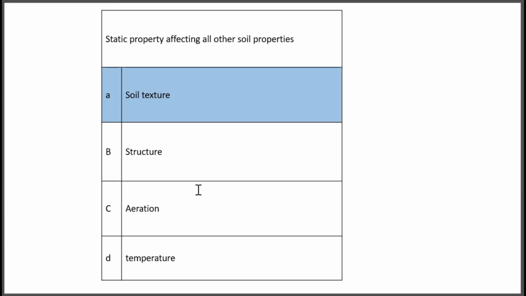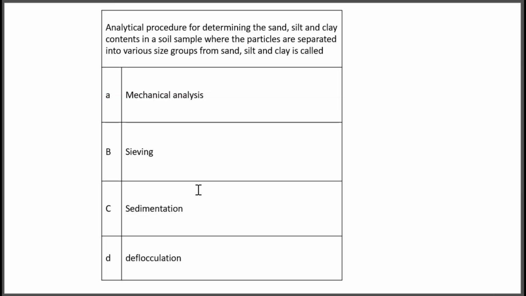Okay. The next question, analytical procedure for determining sand, silt and clay contents in a soil sample, where the particles are separated into various size groups of sand, silt and clay, is called: